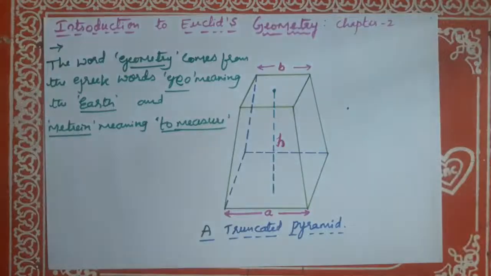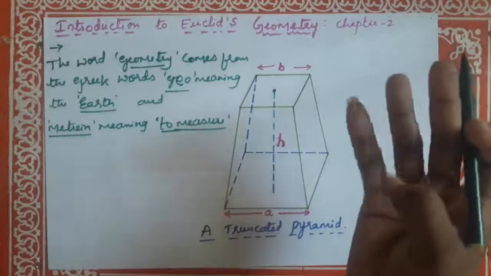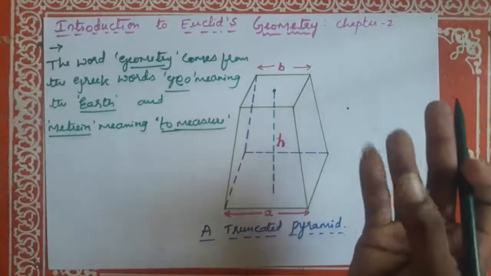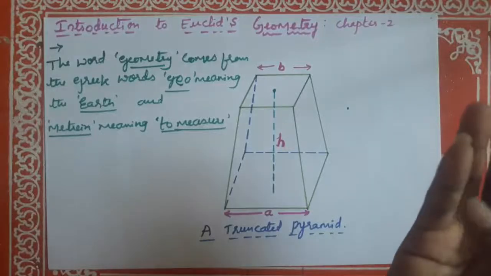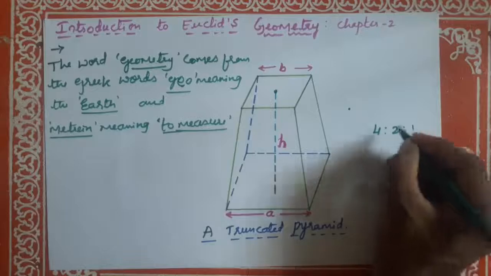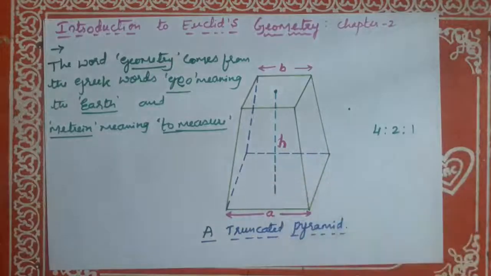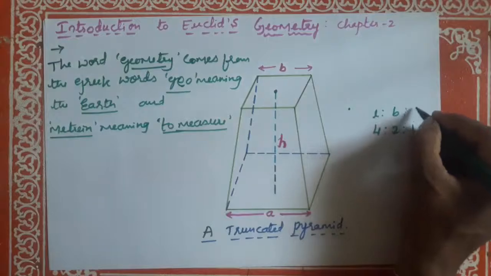Okay. See, by using the bricks used for constructions, the ratio of length, breadth and height, that is thickness, of the bricks was found to be 4 is to 2 is to 1. Okay. Length, breadth, that is thickness.